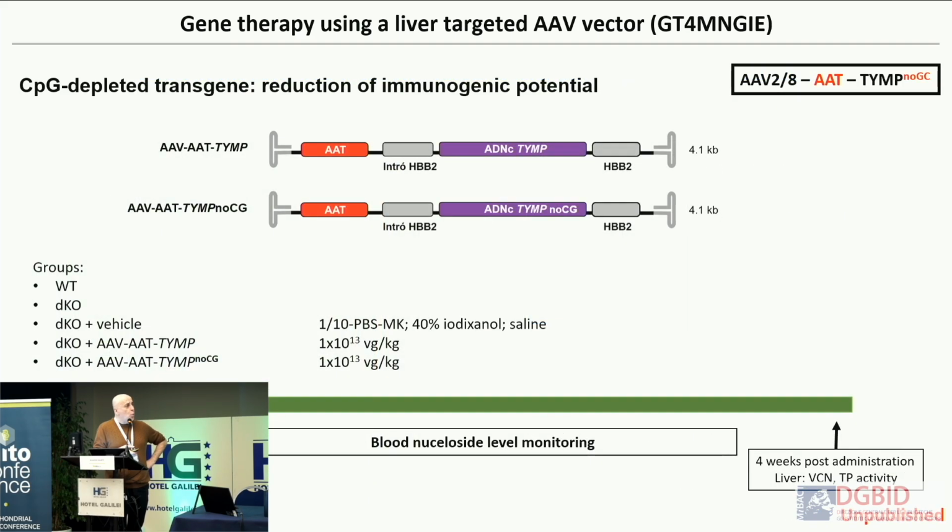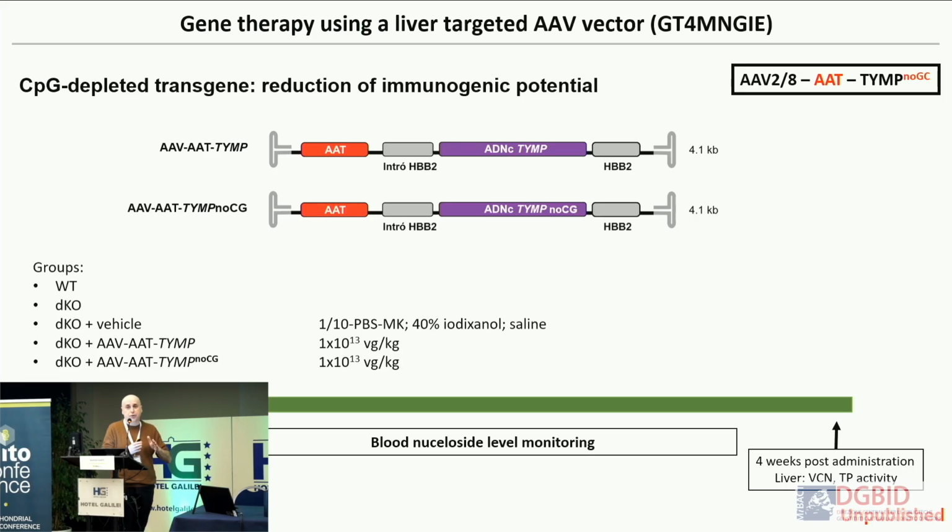Then we have improved the gene even more because we removed the CpG sequences, which are sequences that are immunogenic, so removing the CpG from the gene makes the gene less immunogenic. We tested this in comparison with the wild-type form in order to see if this modified gene was equally active.